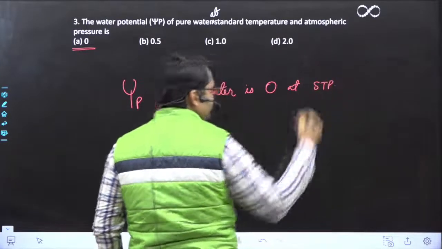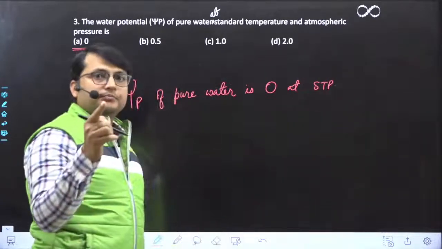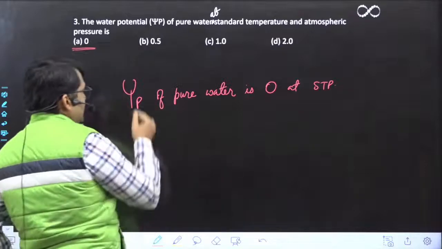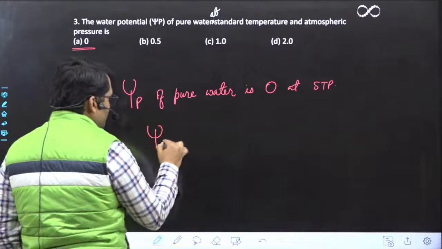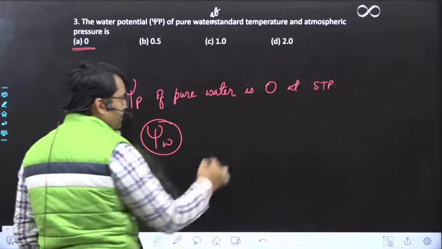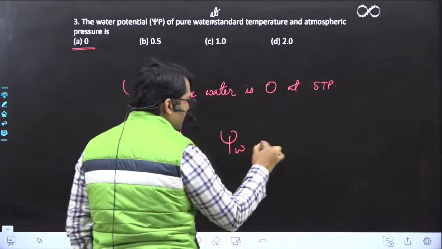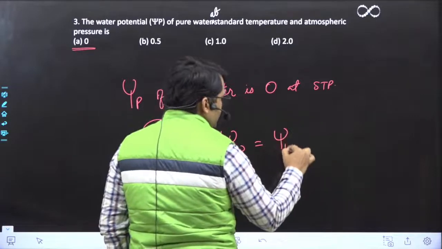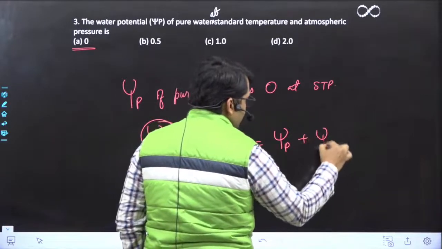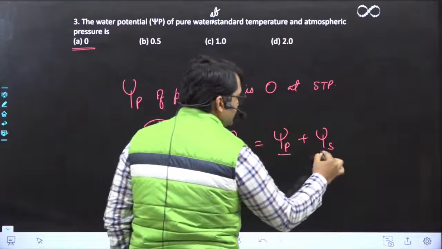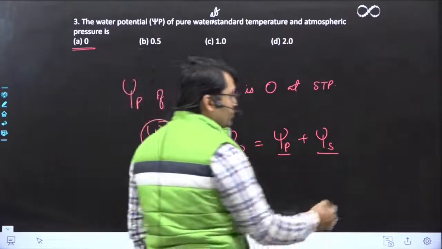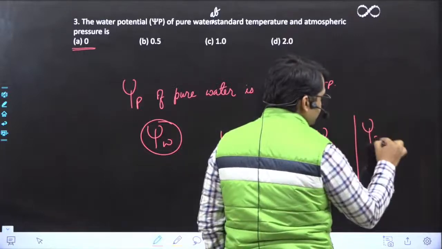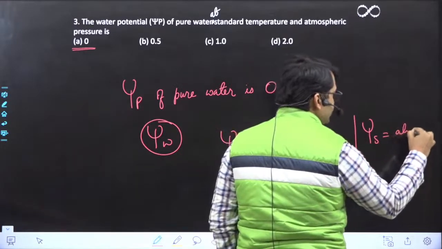So psi p of pure water is 0 at STP. ठीक है? इसका मतलब क्या होगा? एक और चीज आप देख लो. यहाँ पे psi p लिख दिया गया है, लेकिन वाटर पोटेंशियल को यूजुअली हम लोग psi w से डिनोट करते हैं. Okay, and there is an equation psi w is equals to psi p plus psi s. This is pressure potential, this is solute potential, and this is water potential. Now let me tell you, solute potential is always negative.